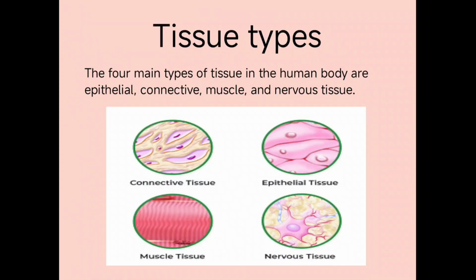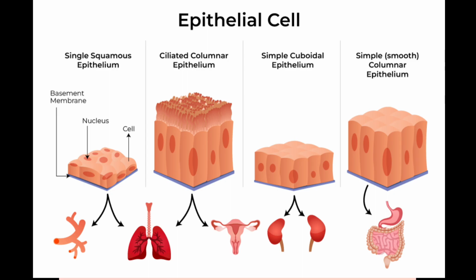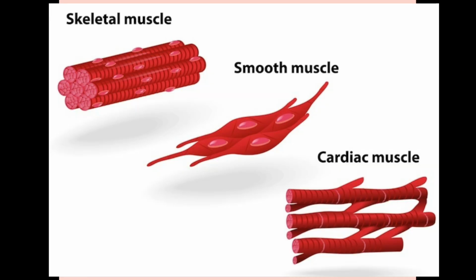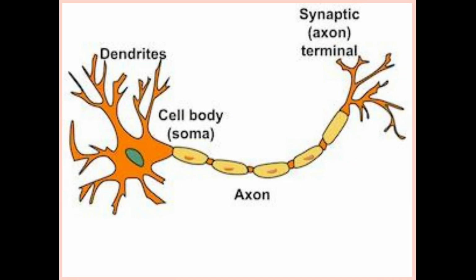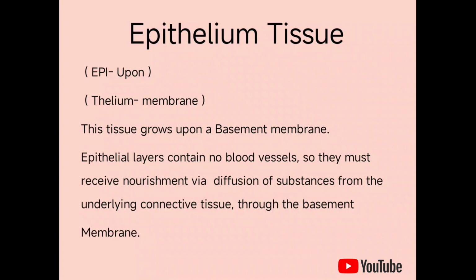Tissue types. The four main types of tissues in the human body are epithelial, connective, muscular, and nervous tissue. First one, epithelial tissue. Epi means upon, thelial means membrane.